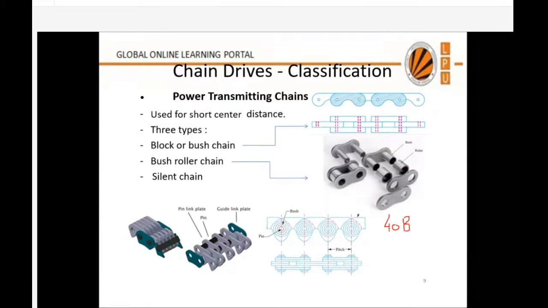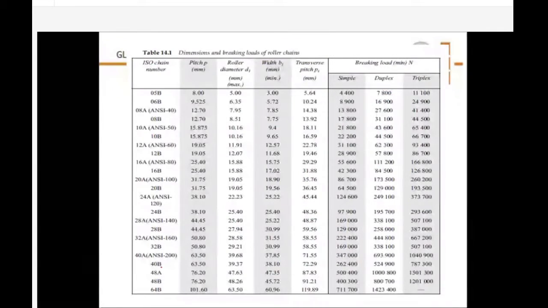Sir, 40 means the pitch and B means the standard. We divide 40 by 16 first, then the pitch comes in inches. 40 divided by 16, it is 2.5. Is it 2.5 mm? Sir, 2.5 will come in inches, and then we multiply it by 25.4 so it comes in mm. Okay, so it will be 63.5. You can see it here. 40B has a pitch of 63.5 mm.